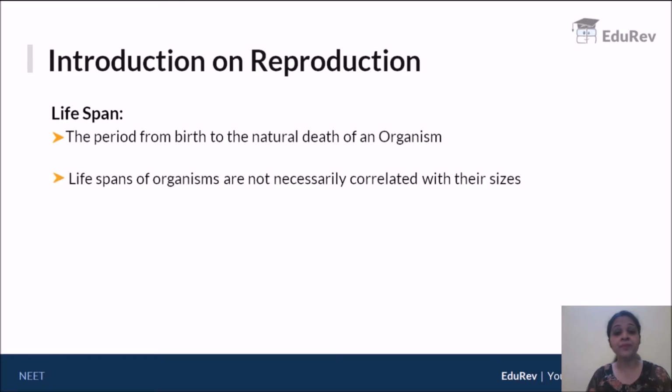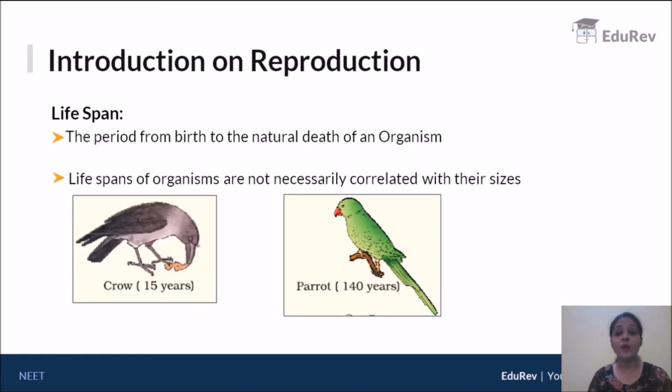For example, if you take a crow and you take a parrot, they're more or less comparatively the same size. However, you will see that a crow will live at the max for 15 years, whereas parrots, certain species, not all of them, but certain species, would live even up to say 140 years. So definitely the lifespan of an organism does not necessarily correlate with its size. There is no necessary correlation between them.